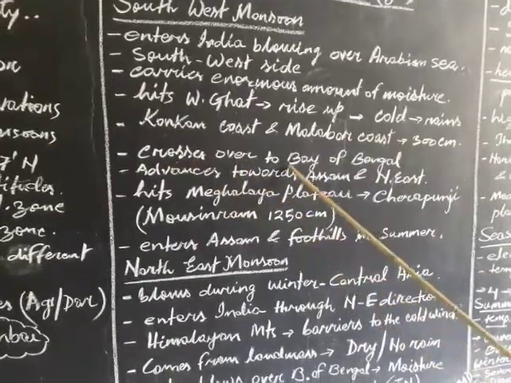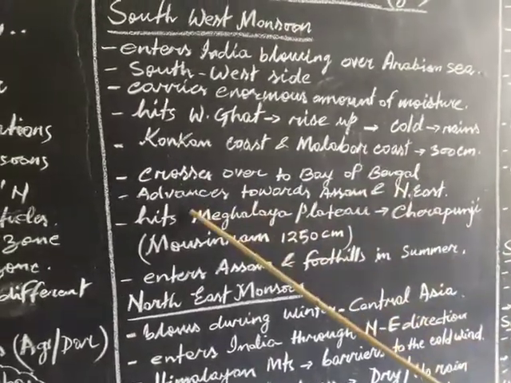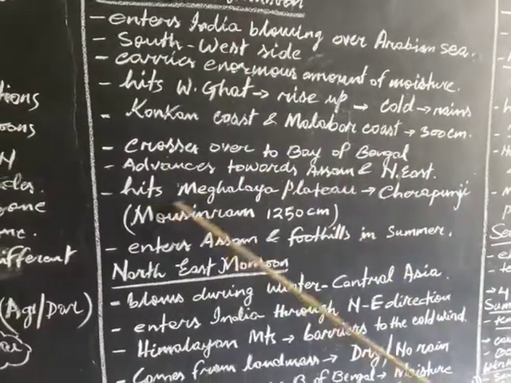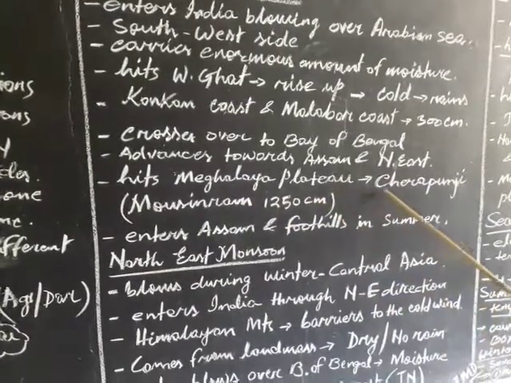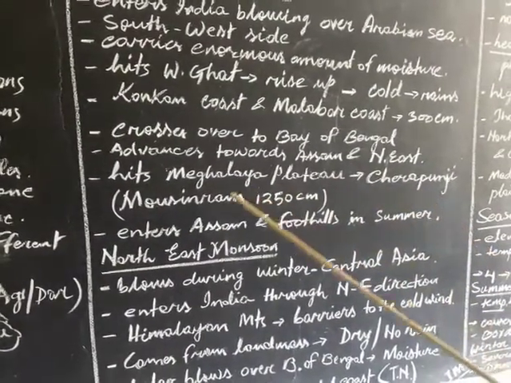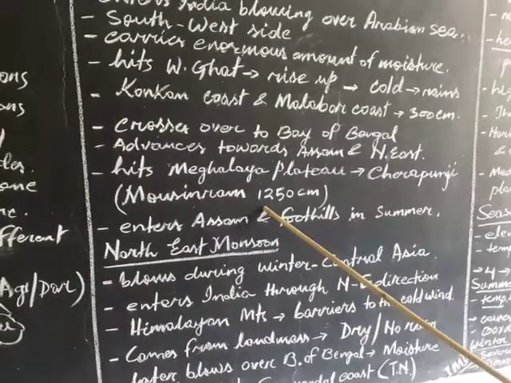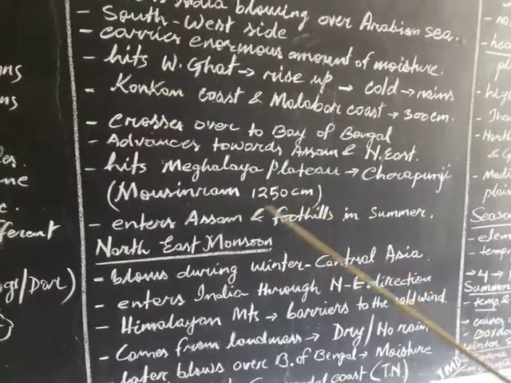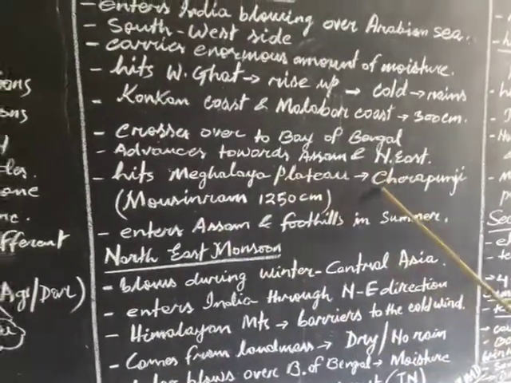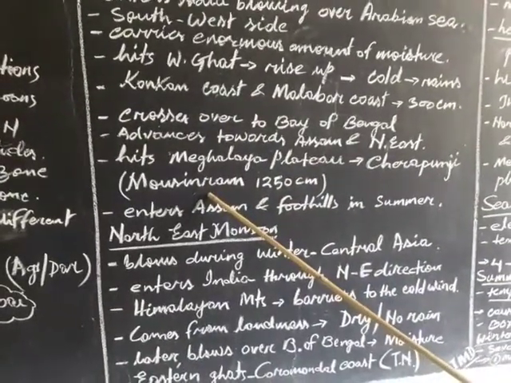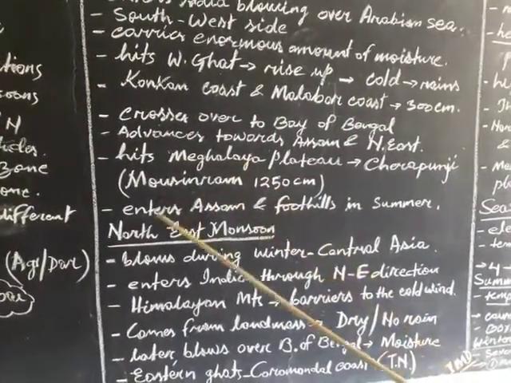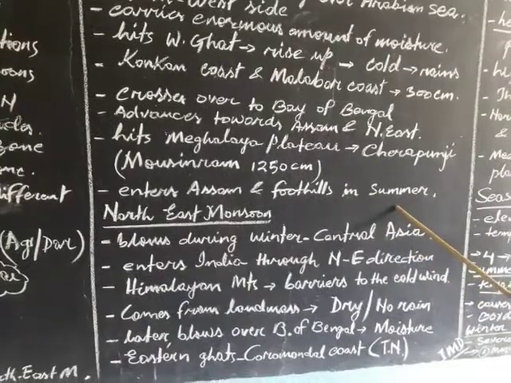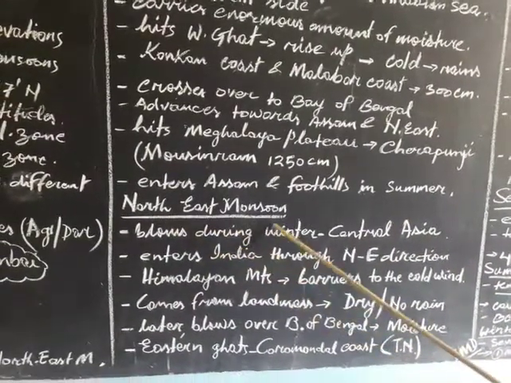Later, it crosses over to the Bay of Bengal. Then it advances towards Assam and the northeast. As it comes and hits the Meghalaya plateau, there is Cherrapunji, and a particular place is Mawsynram, which has rain of about 1250 centimeters. That is why Mawsynram or Cherrapunji has the highest rainfall in the world. Later it enters Assam and the foothills in summer.